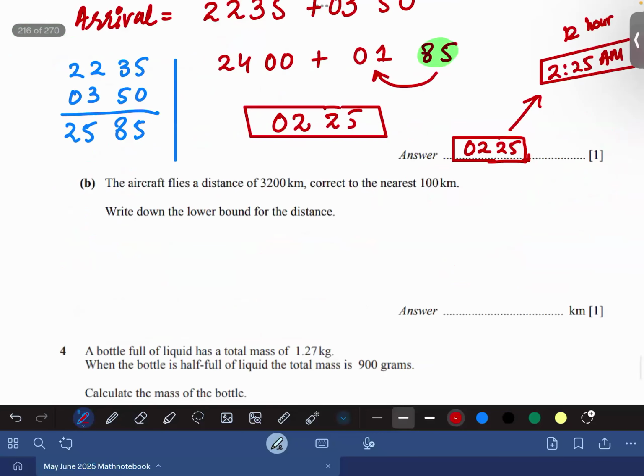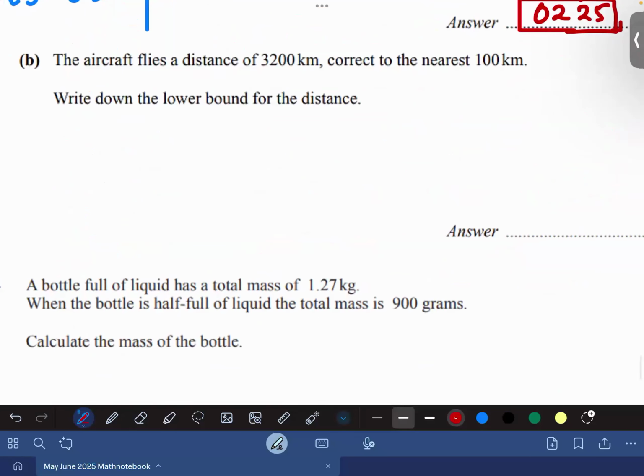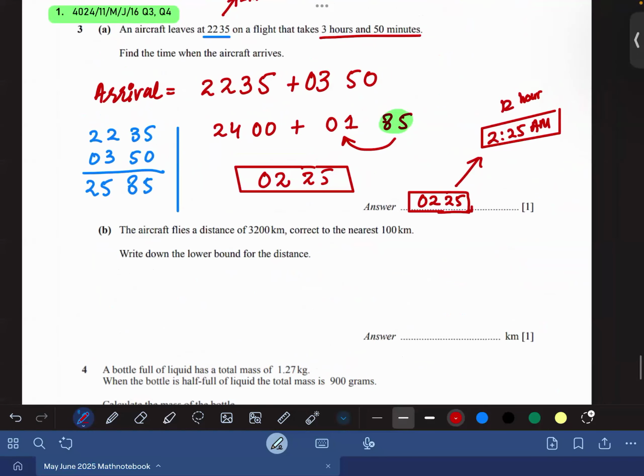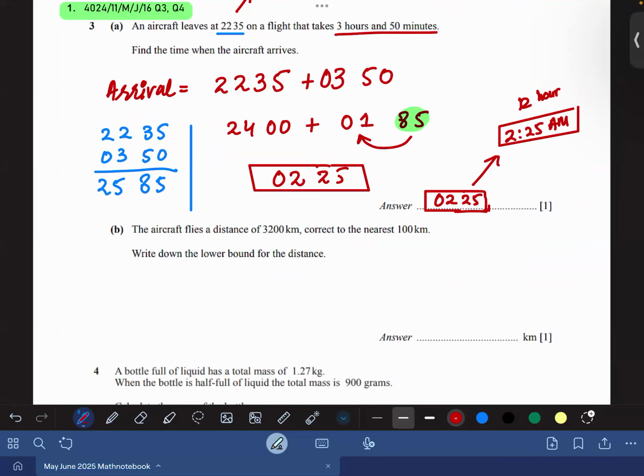Okay, look at the question, please. The aircraft flies a distance of 3,200 kilometers. 3,200 kilometers is the distance. Correct to the nearest hundred.